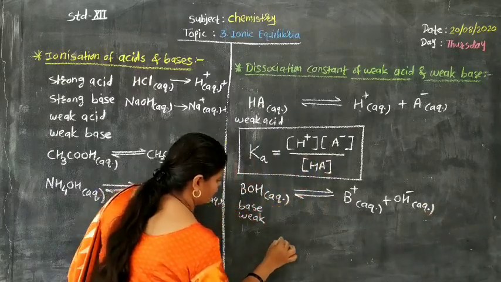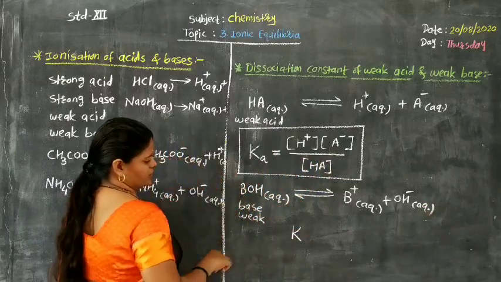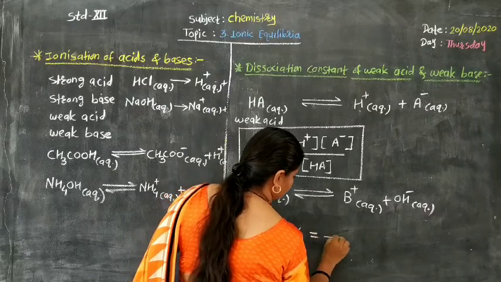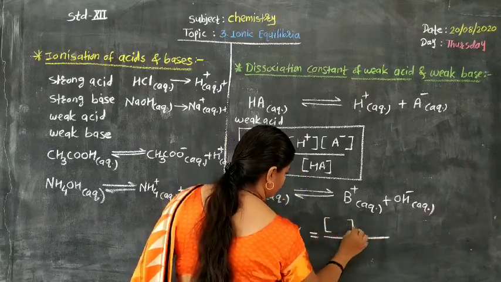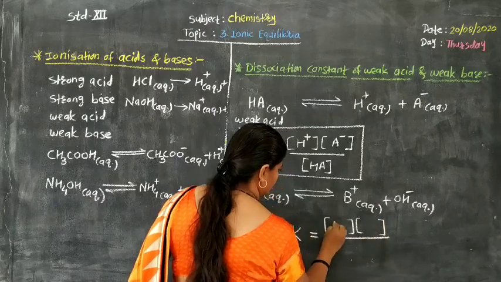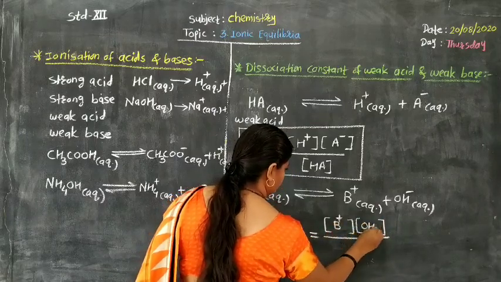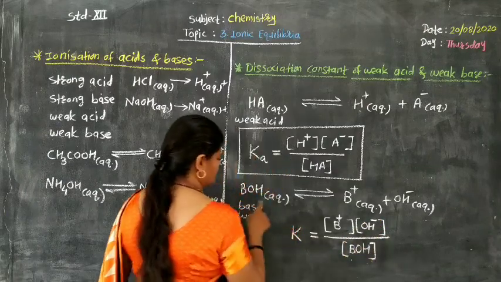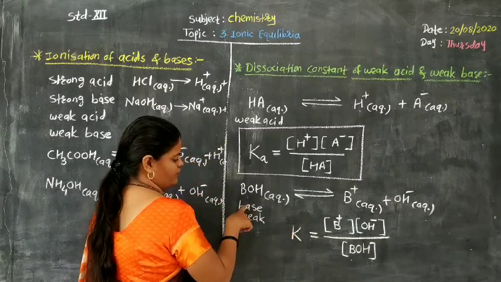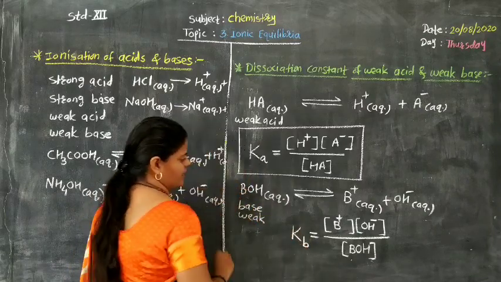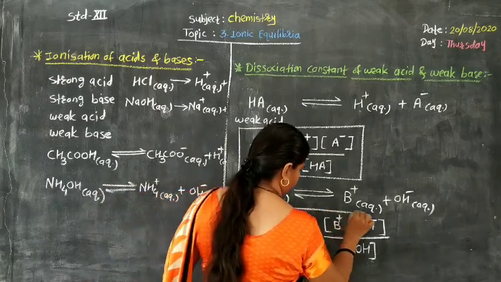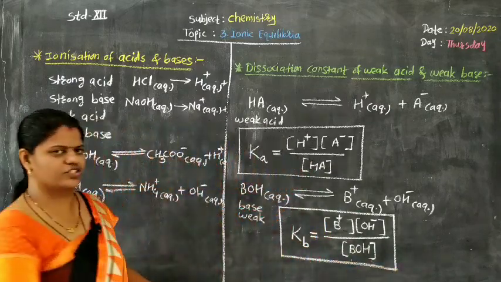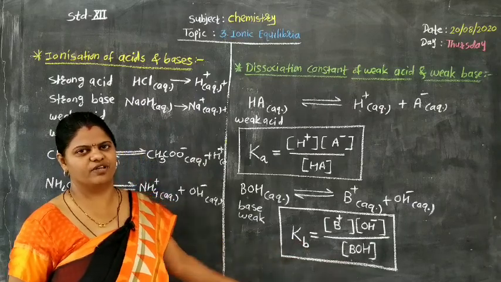Similarly, by applying law of mass action, we can write dissociation constant or equilibrium constant capital K is equal to the ratio of product of equilibrium concentrations of products, means B plus into OH minus divided by equilibrium concentration of BOH, as it is a base. So dissociation constant for base is denoted by letter Kb, and we have the next formula. Kb is equal to equilibrium concentration of B plus into equilibrium concentration of OH minus divided by equilibrium concentration of BOH.